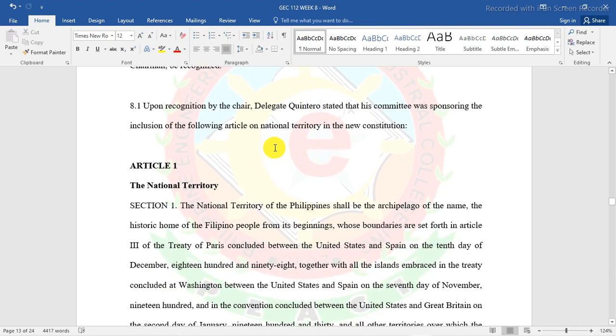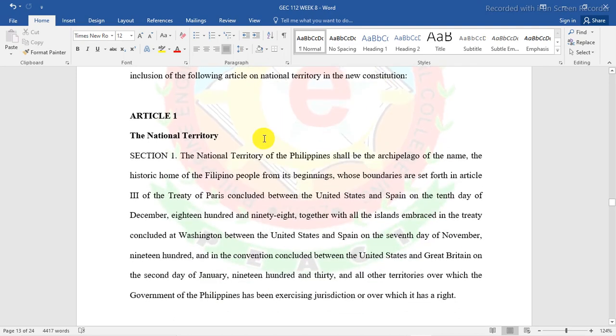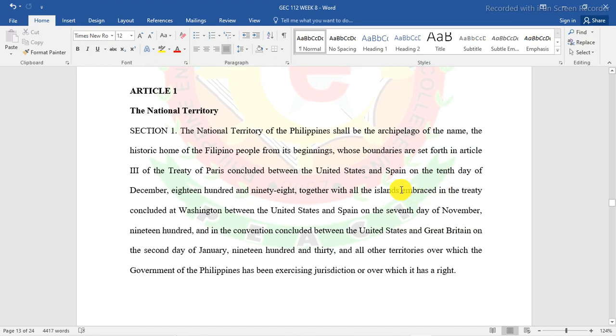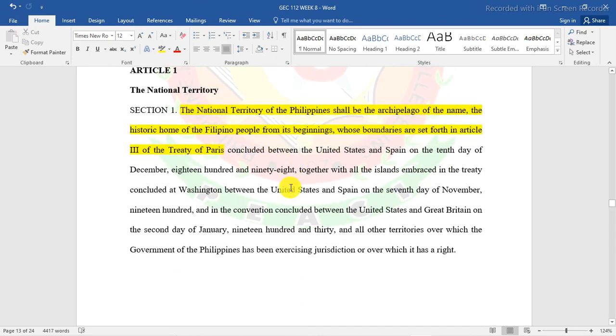Upon the recognition by the Chair, Delegate Quintero stated that this committee was sponsoring the inclusion of the following Article 1. So ito yung Article 1. The national territory of the Philippines shall be the archipelago, the Philippine Archipelago, the historic home of the Filipino people from its beginning, whose boundaries are set forth in Article 3 of the Treaty of Paris. So, ito yung nangyari. You can see this in Article 3 sa last lesson natin, the Treaty of Paris.